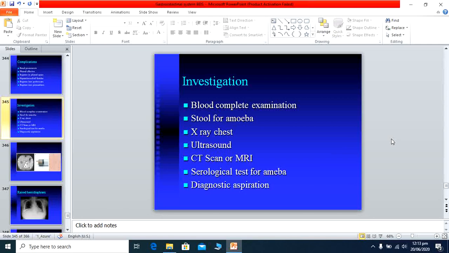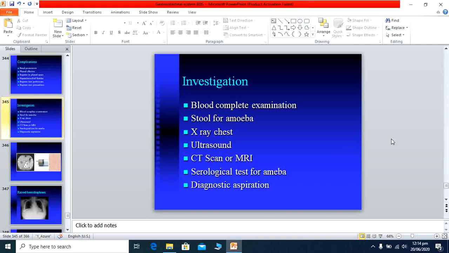Ultrasound is a very important investigation, and we can say it is the investigation of choice, by which a single liver abscess or multiple liver abscesses are found. Moreover, by way of ultrasound, we can also drain the abscess. We perform a diagnostic aspiration, and it is sent for tests. So ultrasound is a very important investigation.